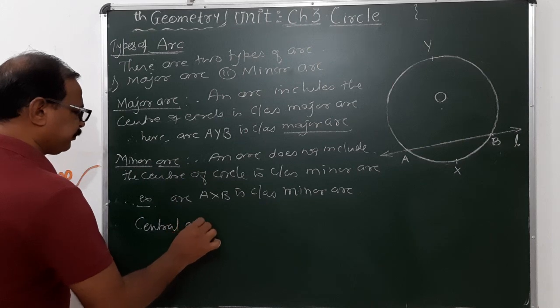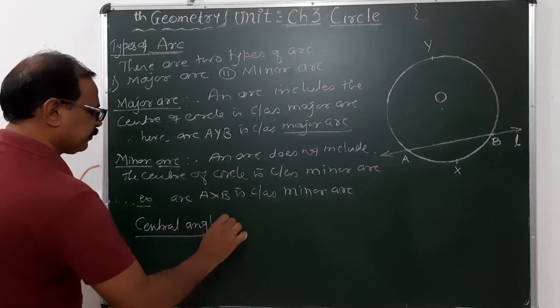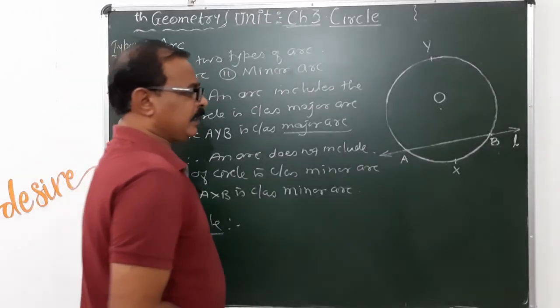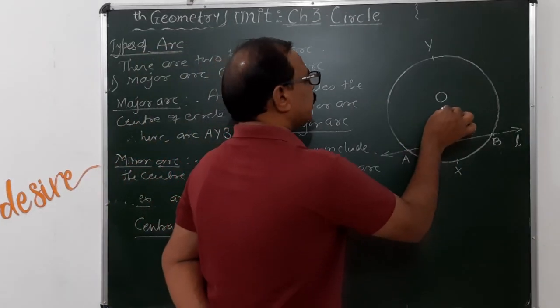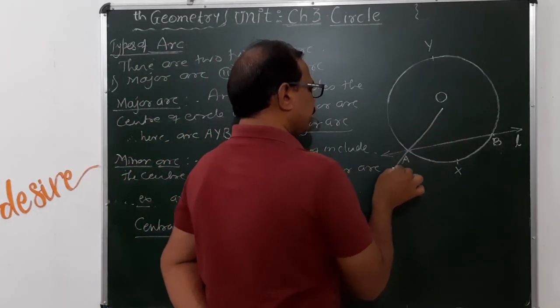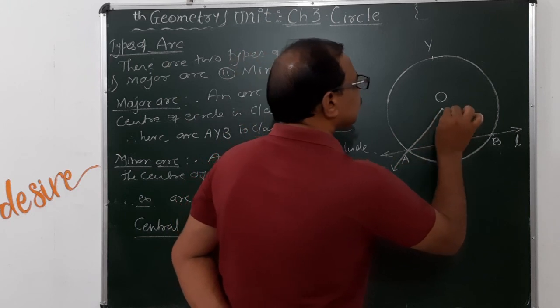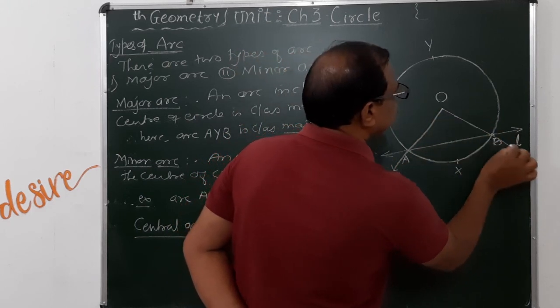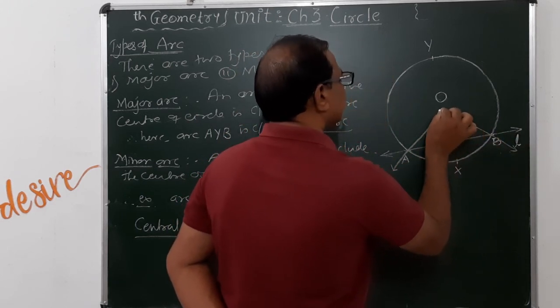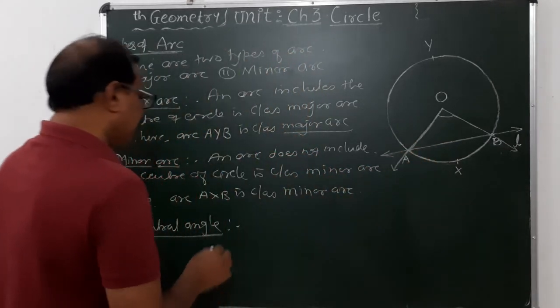Central angle. What do you mean by central angle? An angle whose vertex is the center of the circle is called a central angle.